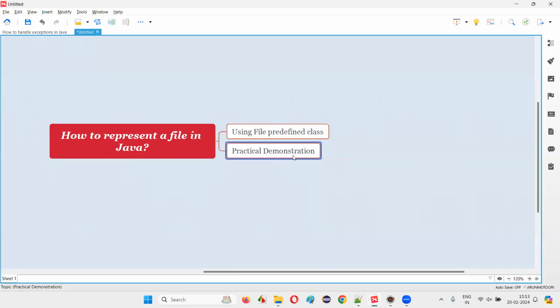So hope, guys, with the practical demonstration, I've shown you how to represent a file in Java. Using the File predefined class, we can represent a file in Java. So that's all for this session.